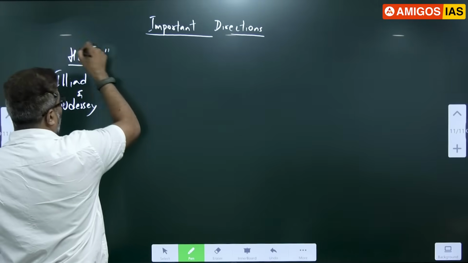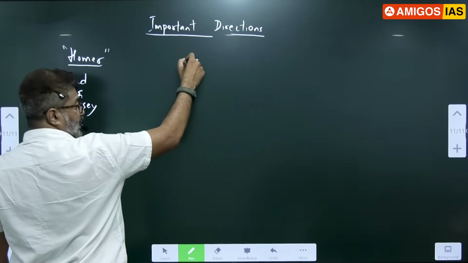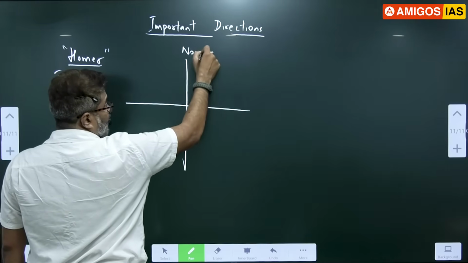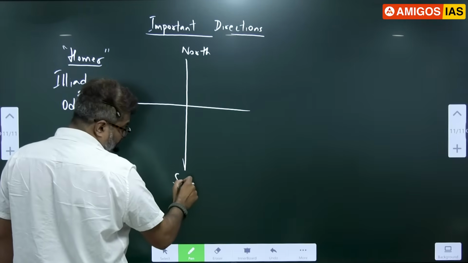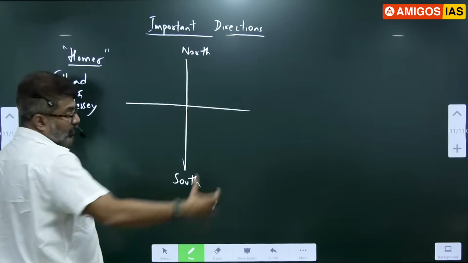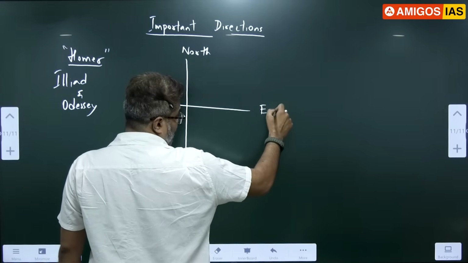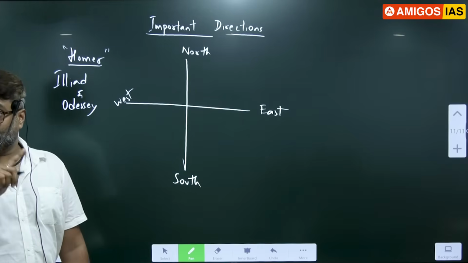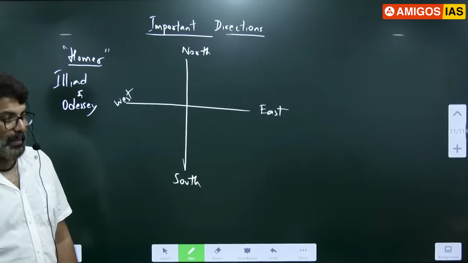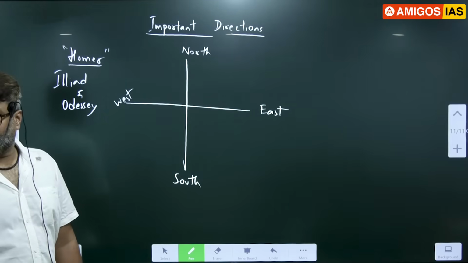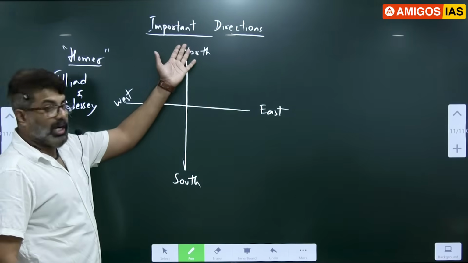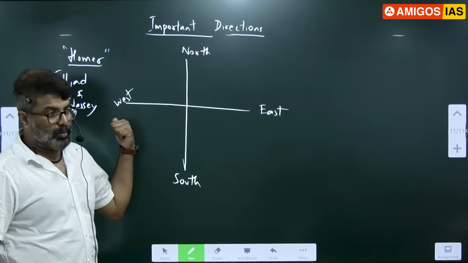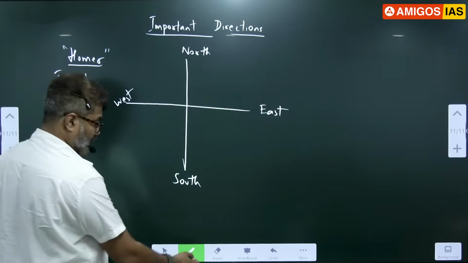So he is the one who first used the directions, and he identified these directions for the wind. The wind coming from this direction, he called the north wind. The wind coming from this direction, he called the south wind. Wind coming from this direction, he called east. This, west. Like this, he is the one who first started using directions based on wind. Today we use it everywhere. Correct. In Sanskrit and Telugu also: Uttara, Dakshina, Purva, Pashchima. Correct. Remember this. So important directions you should know.